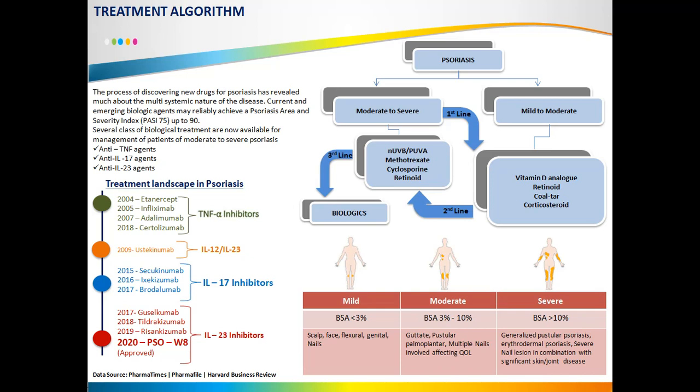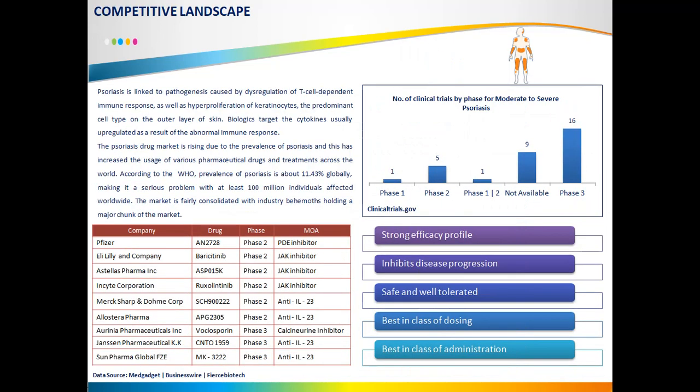Similarly, in 2015, 16 and 17, secukinumab, ixekizumab and brodalumab, which are IL-17 inhibitors. And then came guselkumab, risankizumab, which are IL-23 inhibitors. And the client drug PSO-W8, on which our case study is based. So basically this is the treatment landscape and this is how you should prepare the treatment algorithm of any kind of disease. Now moving to the next slide, we'll see the competitive landscape.